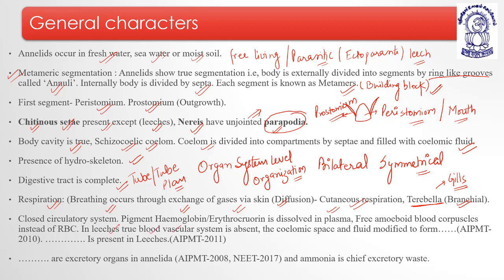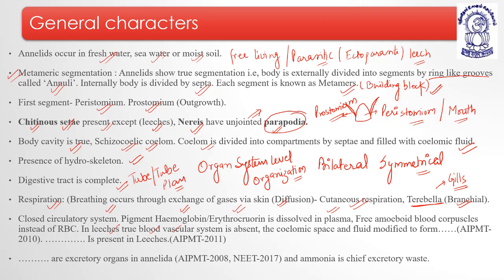In leeches, they have a body cavity which is known as what? Hemocoel, and they don't have any true blood vascular system, as we can see in the general members of the phylum Annelida. So in leeches they actually have a hemocoelomic system which is filled with hemocoelomic fluid. I will talk about it in the coming PPTs.